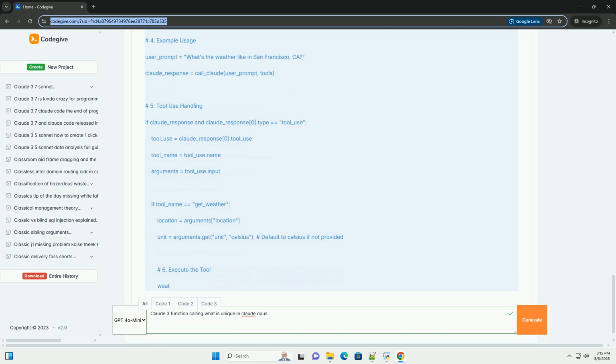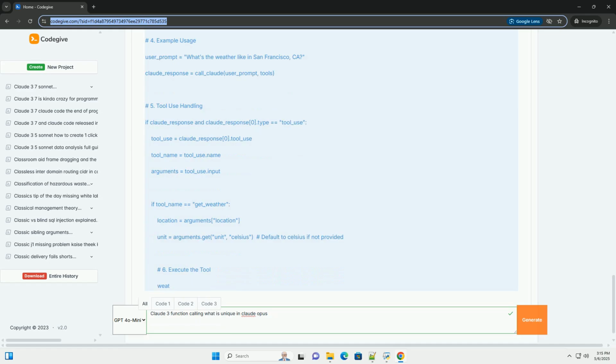Code example, Python with Anthropic Python SDK. This example demonstrates a simple weather tool. We'll define the tool, send a request to Claude, execute the tool, and then send the result back to Claude. Explanation. 1. Tool definition.